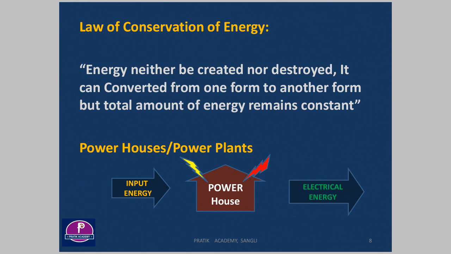In this diagram, if we see, we are getting output as electrical energy from this powerhouse by taking some input energy. So we are taking any form of energy as the input energy supplied to the powerhouse, and from this powerhouse we get output as electrical energy. It is this simple, based upon the law of conservation of energy.